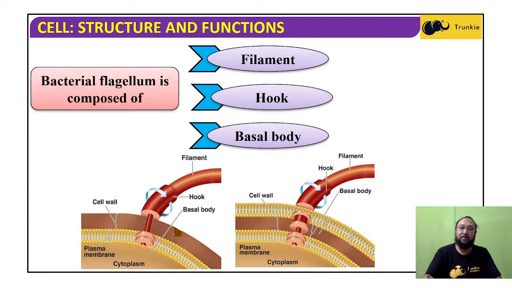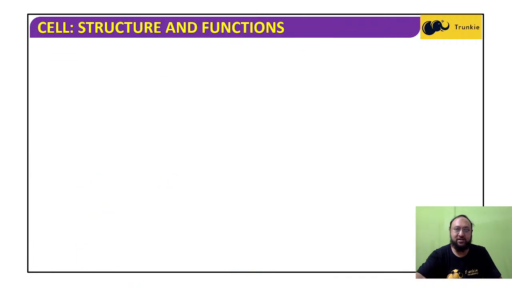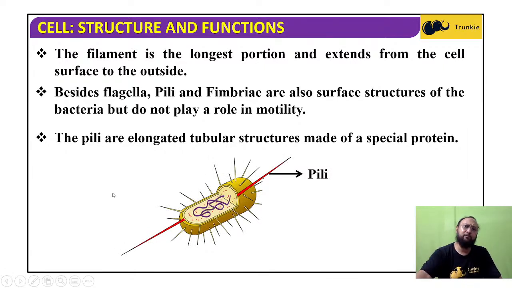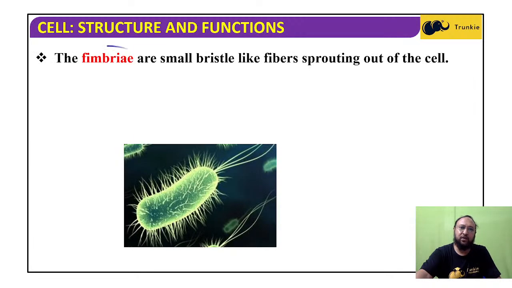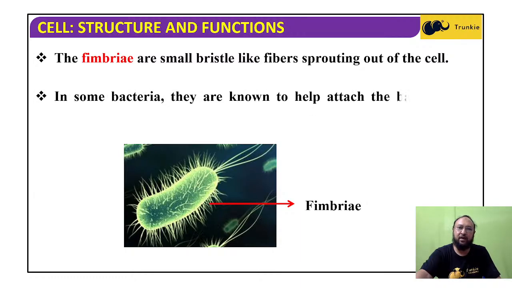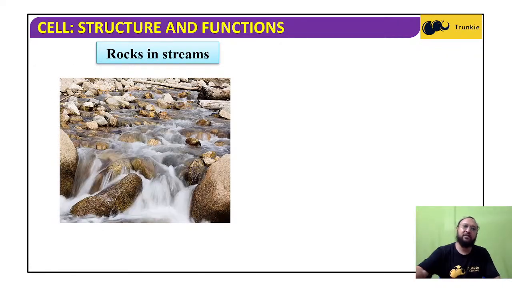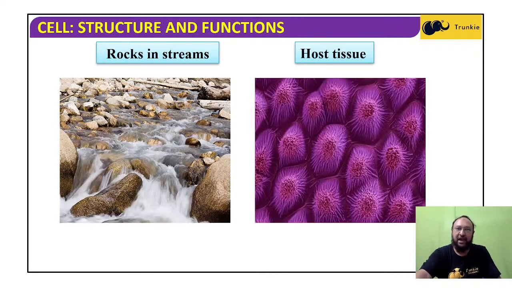Here you can see the gram negative bacteria, and here the gram positive bacteria. In both, you can see the hook, then the basal body, and then the filament. In some bacteria, apart from the flagella, we find other extensions from the surface, the pili or fimbriae, which are not involved in motility but in other functions. Fimbriae are bristle-like fibers, and they help in attachment to rocks in streams and to host tissues.